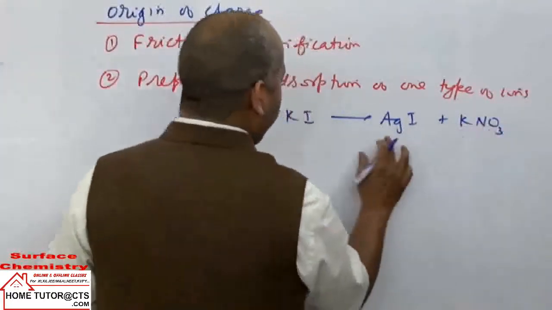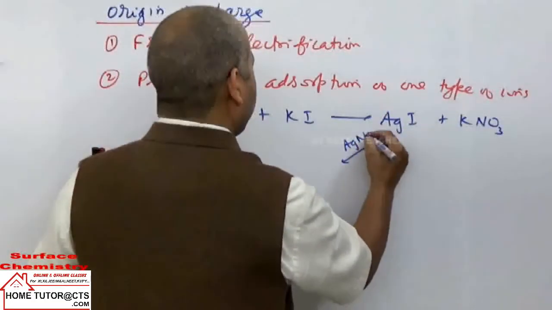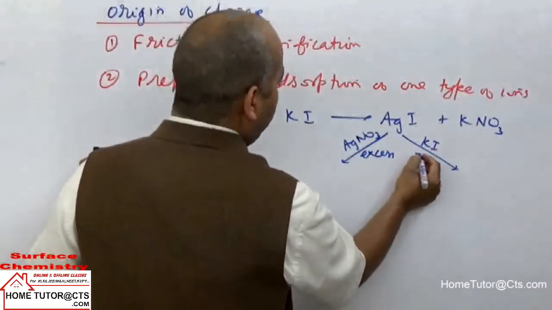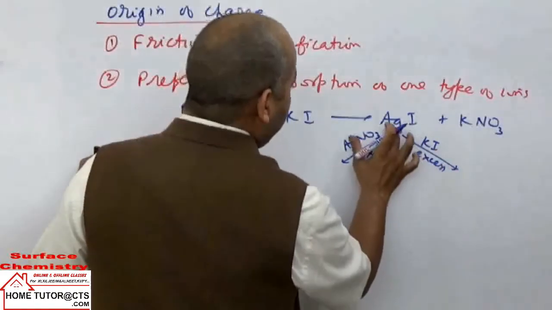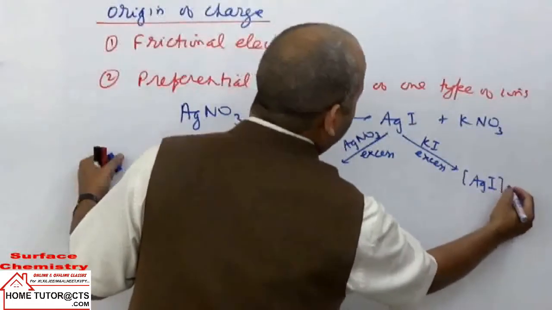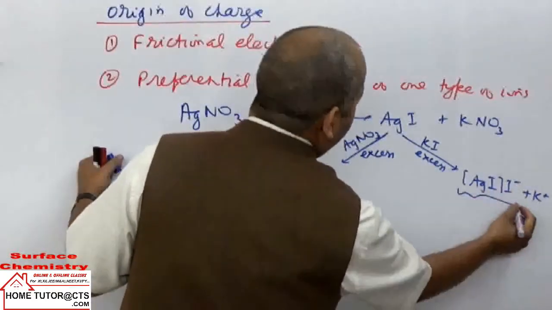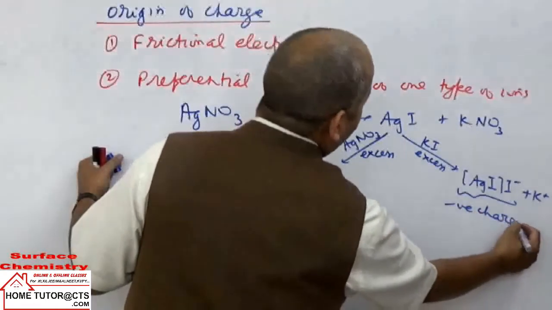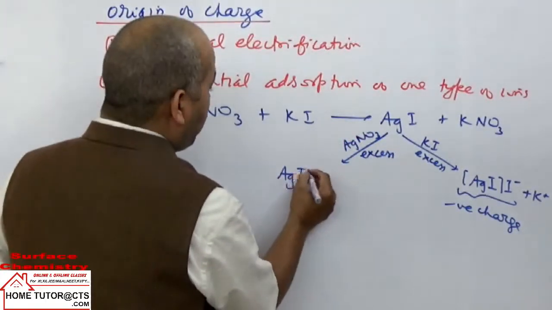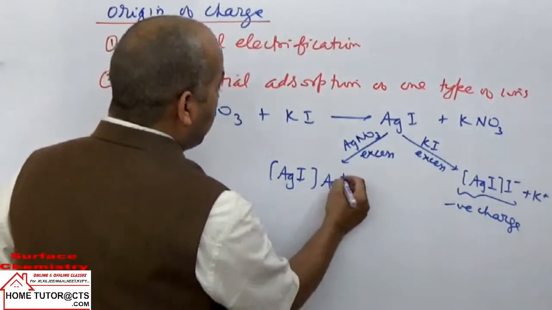Now, in the preparation of AgI, if we take a slight excess of AgNO3 or a slight excess of KI, slight excess, not large, then what happens? In the case of excess KI, AgI can adsorb I negative ions. So they form AgI with I negative adsorbed, and in this case the dispersed phase particles will carry negative charge. If I take a slight excess of AgNO3, then AgI can take up Ag plus ions, and then the dispersed phase particles will carry positive charge.